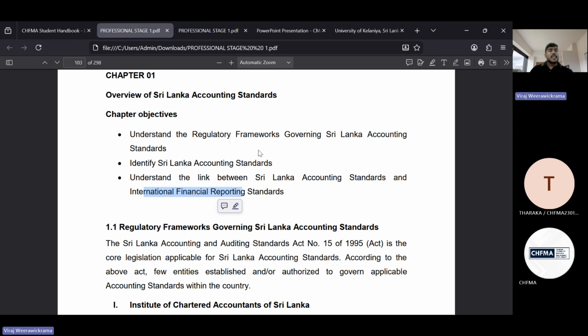We are going to discuss several aspects in the conceptual framework, because these chapters will always guide you on how to apply these accounting standards into practice in the reporting part. That's why you need to understand the conceptual framework. Then with that, we can discuss the regulatory framework, governance bodies and applicable rules and regulations. Everything we can discuss one by one.